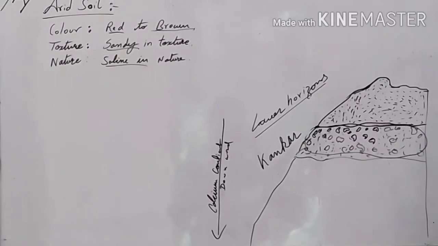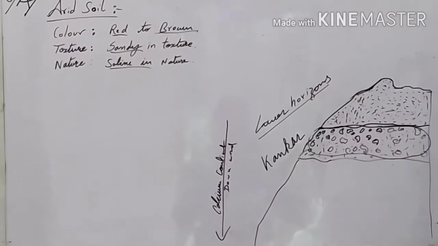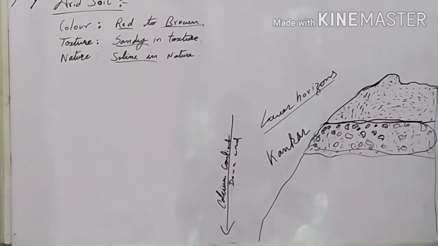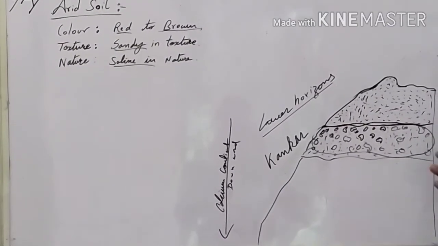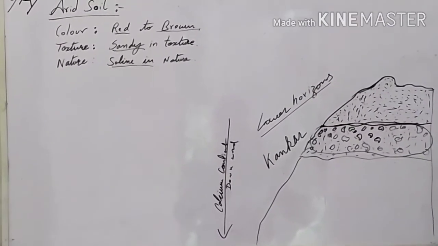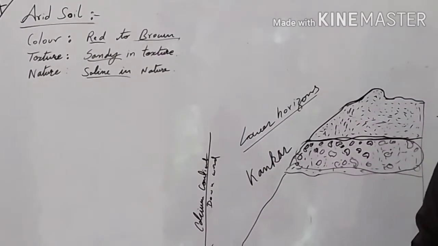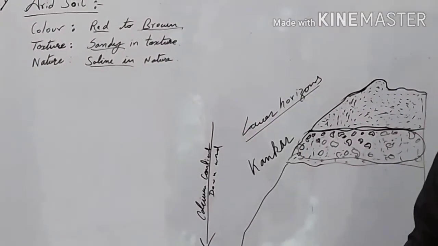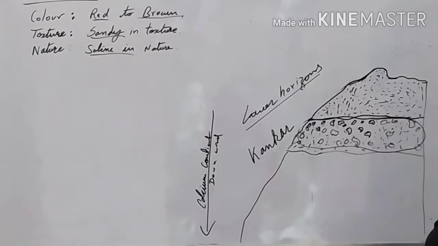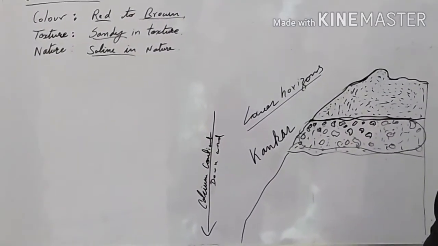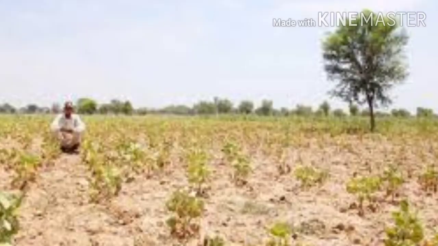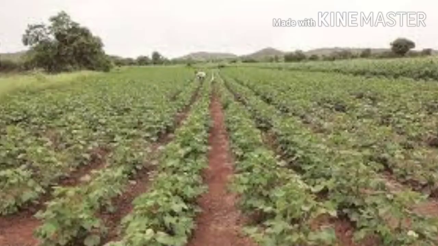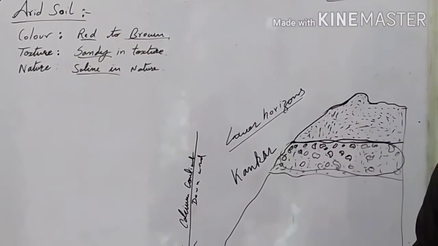If we do proper irrigation in the soil and maintain the soil fertility, then crops can be grown in the soil. After proper irrigation, this kind of soil has become cultivable in the western part of Rajasthan. You can see that they have made the soil cultivable with the help of proper technique, proper irrigation and maintaining the fertility of the soil.